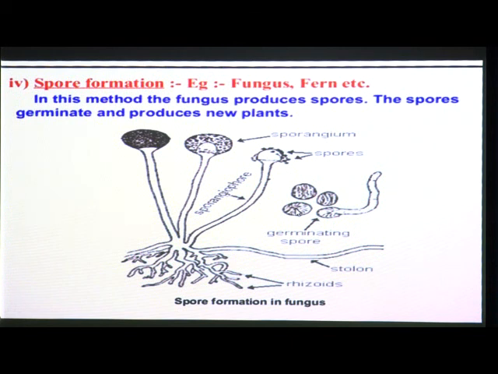Then under favorable conditions, a spore germinates. Whenever there are favorable conditions for the spore, what happens? These spores germinate and develop into a new individual, or a new plant. Plants such as moss and ferns also reproduce by the spore formation process. So this is asexual reproduction, and these are the types of asexual reproduction.